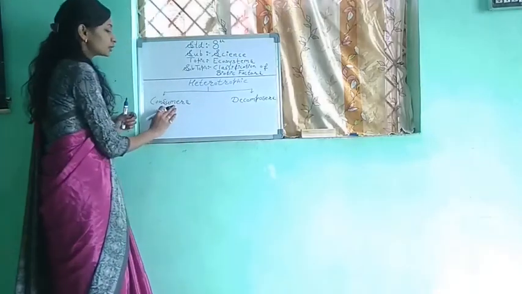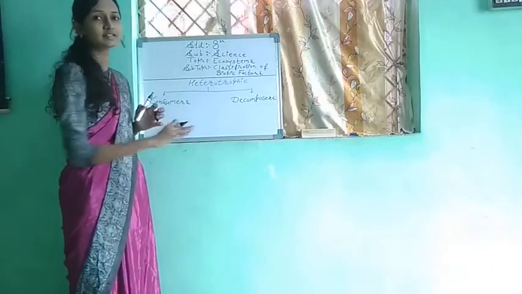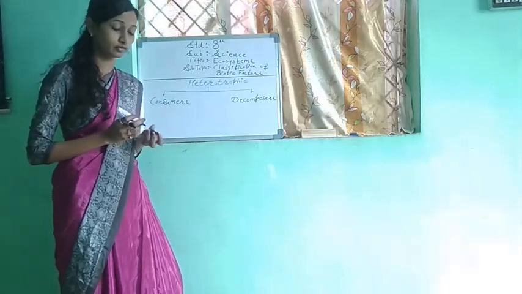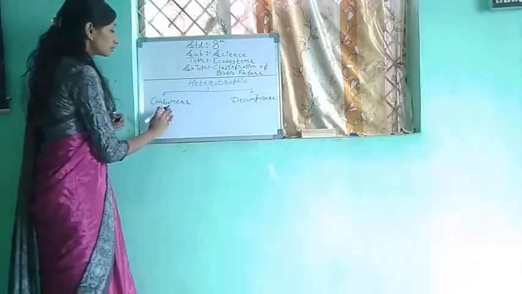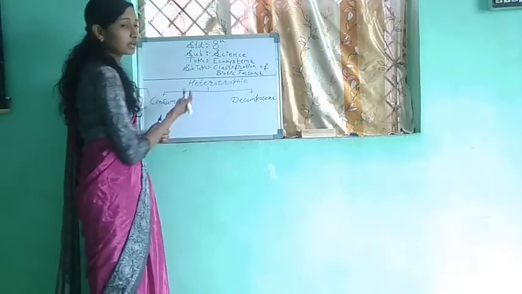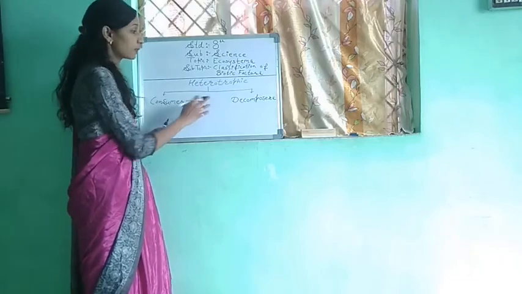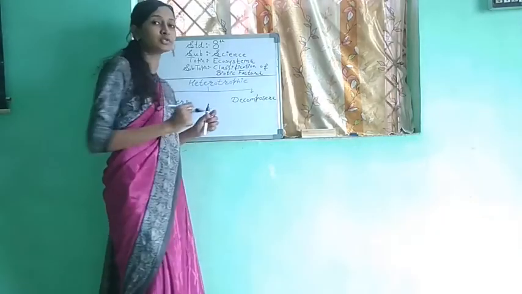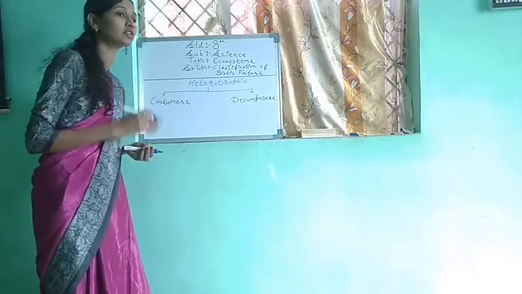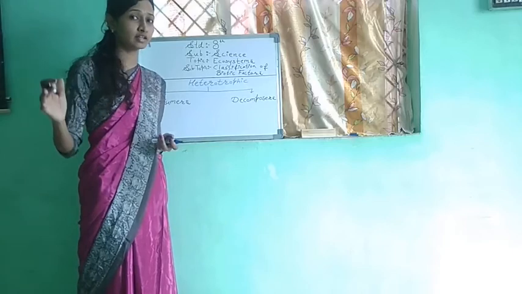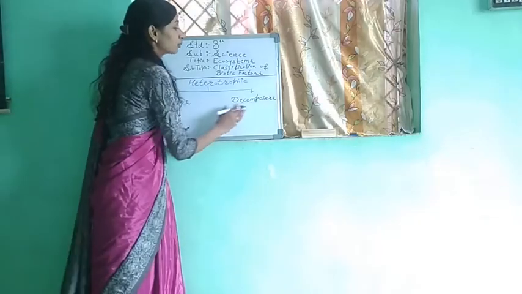Okay, consumers. Here we can clearly say that consumers means they are consuming something from others, right? Means consumers are dependent on others, hence they are heterotrophs. And decomposers. What will these decomposers do? Whenever there is dead organic material, dead decaying organisms, they decompose it.